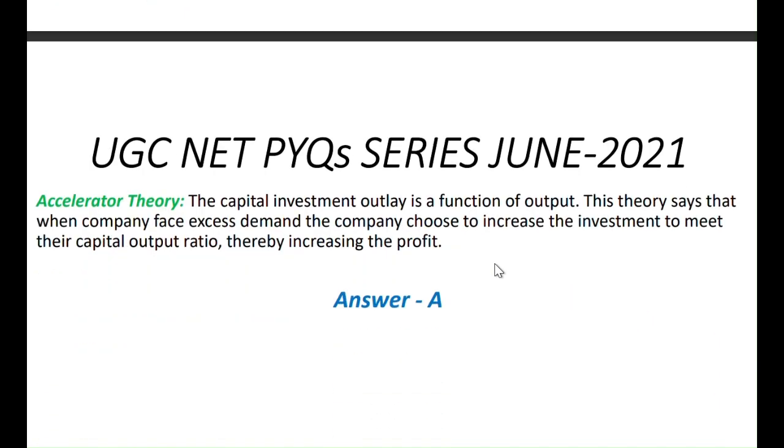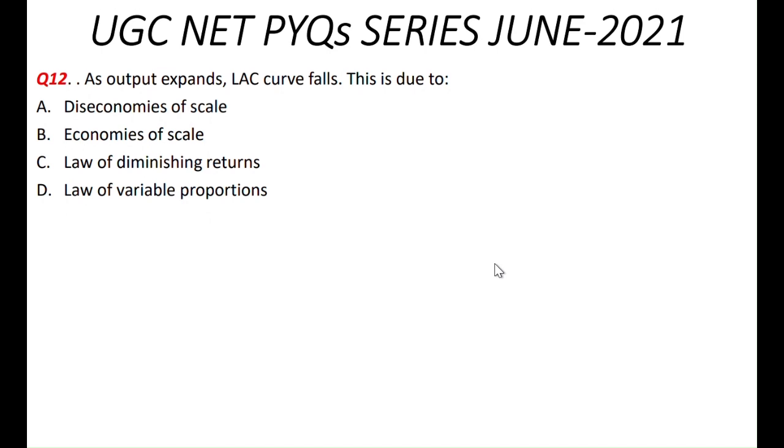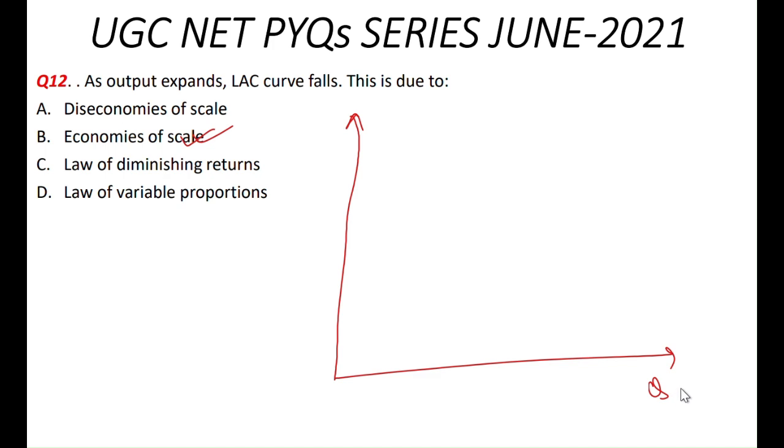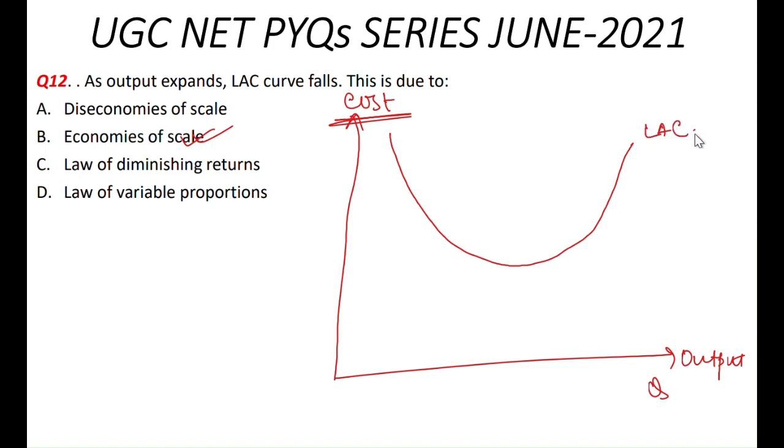तो हमारा next question क्या है? As output expands, long run average cost curve falls. This is due to diseconomies of scale, law of diminishing returns, law of variable proportion, economies of scale. अगर हम लोग लॉन्ग रन एवरेज कॉस्ट कर्व को देखेंगे, here is output Q, and if we plot costs on the vertical axis, then the long run average cost curve looks like this U-shape. Long run average cost curve.